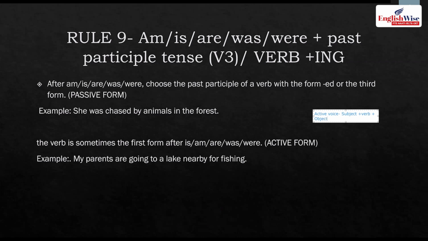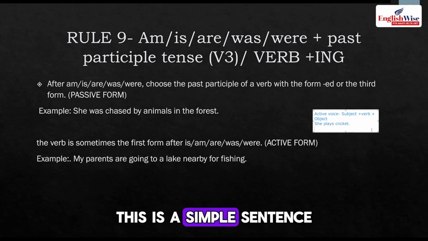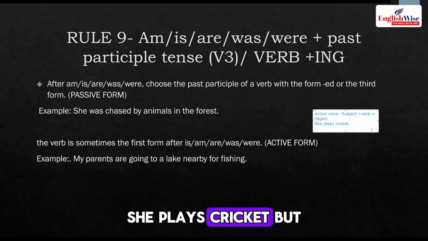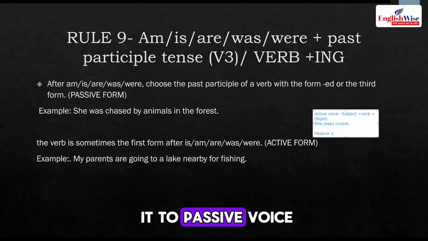Let's say she plays cricket. This is a simple sentence, subject, verb and object. She plays cricket. But whenever I have to change it to passive voice, then it changes vice versa.